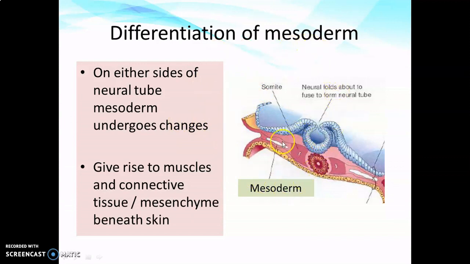Another event that takes place during this developmental time is differentiation of mesoderm. Mesoderm on either side of the neural tube is getting segmented into various blocks like somites, paraxial mesoderm, etc., but I am not going into detail of it in this video. But I will tell one thing, that it gives rise to muscles and connective tissue, that is mesenchyme beneath the skin.